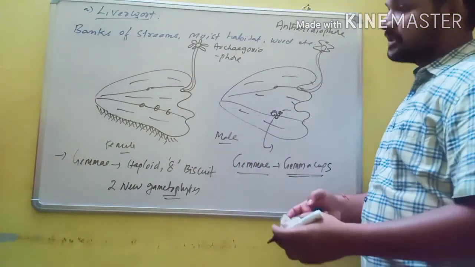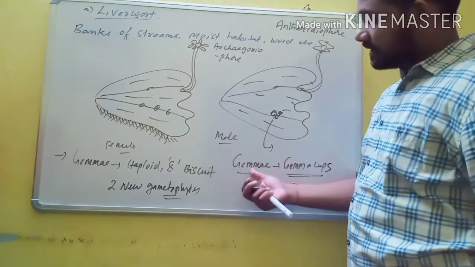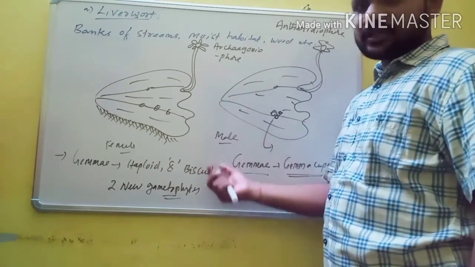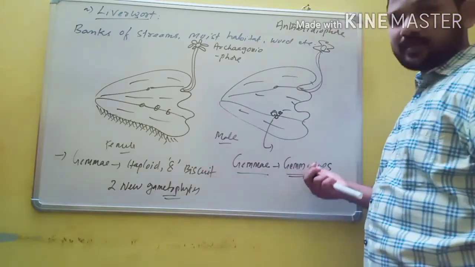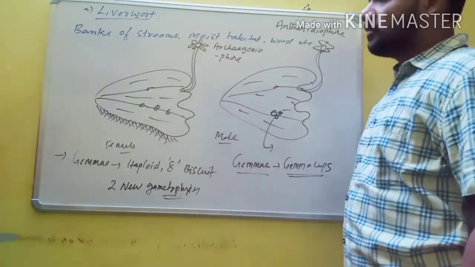Asexual reproduction in liverworts occurs with the help of gemmae. What is gemmae? It is a haploid, 8 or biscuit-shaped specialized asexual bud which is present on gemma cups. They are located on the thallus of liverworts, or specially the thallus of Marchantia.